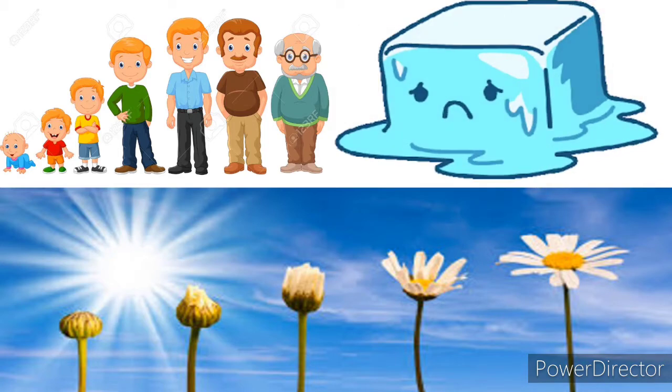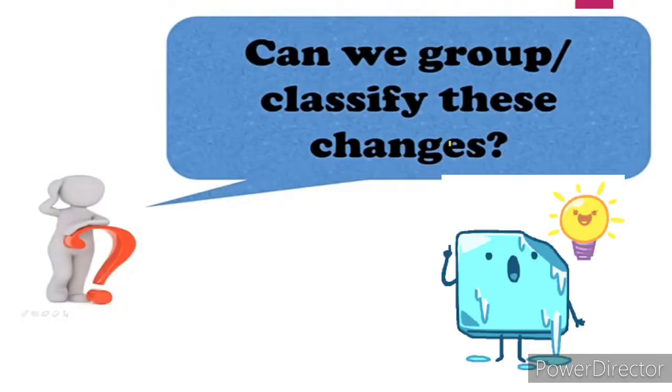Students, change is a continuous process. It is the law of nature. Change takes place around us all the time. So let's take some examples of the common changes. Students, now we want to know, can we group and classify these changes? Is there any similarity between these changes? Let's find out. Yes, can we classify these changes?